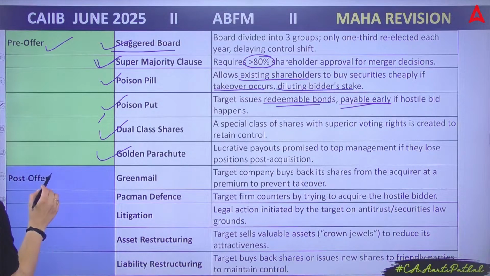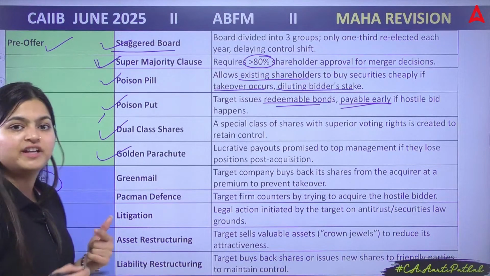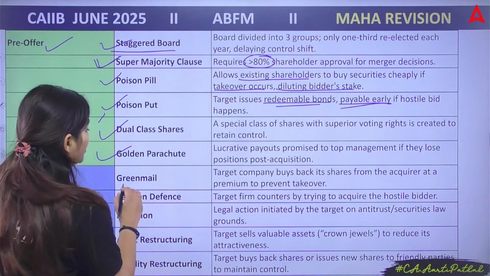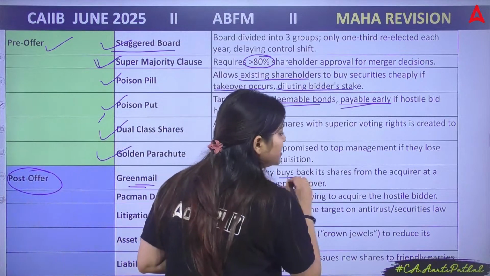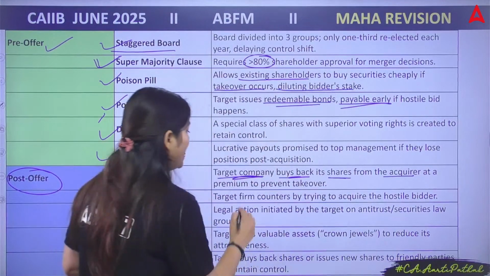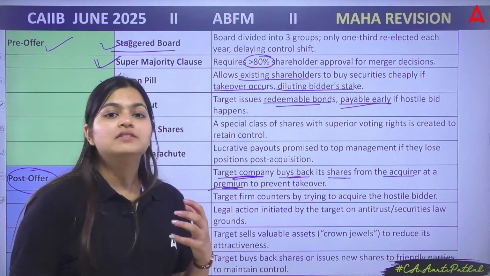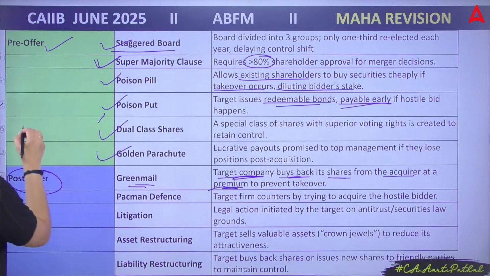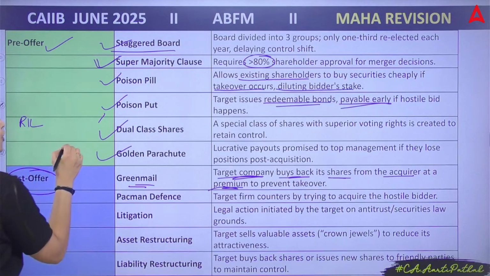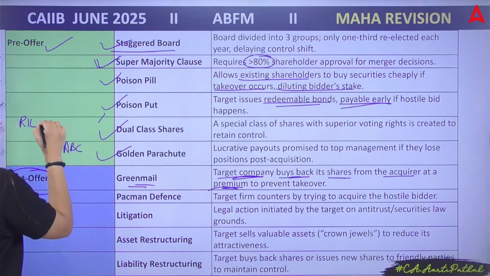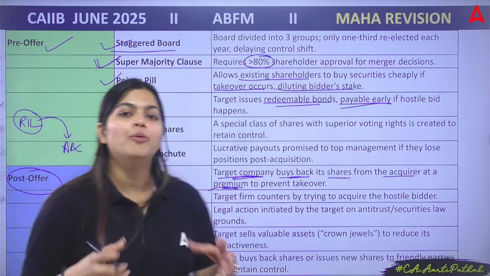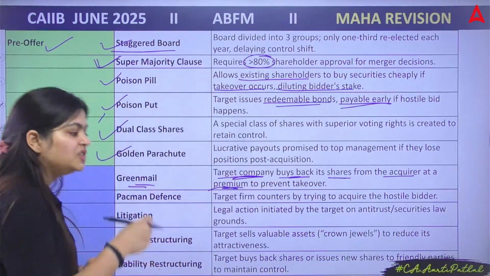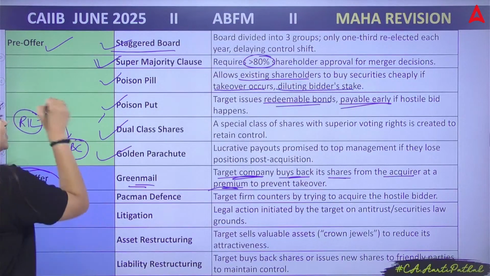Now you have some post-offer defensive strategies, like greenmail. Greenmail means the target company buys its shares from the acquirer at a premium to prevent the takeover. Suppose there is Reliance Industries. Reliance wants to take over ABC company, correct? They started purchasing ABC company shares from the open market. So now ABC decided to purchase the same shares.